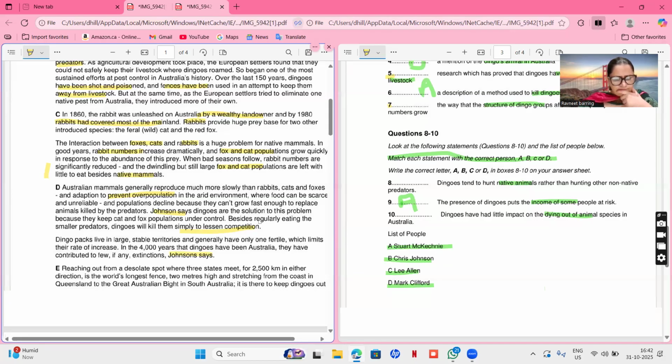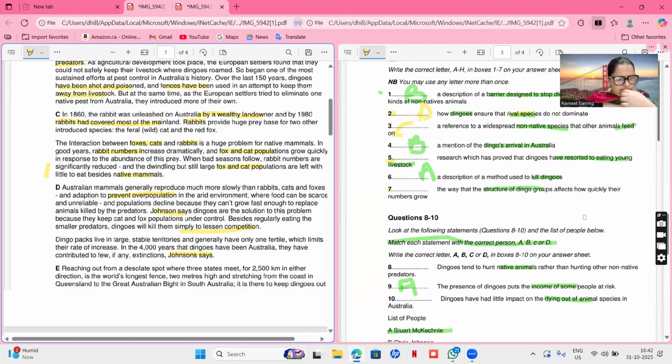All right. So let's read. Dingoes hunt native animals. So they are not comparing anything, native animals and non-native animals. Dingoes have little impact on dying out of animal species. And one more for D could be this structure. Because they are saying that dingo packs live in large stable territory, like in which kind of colonies they are living, due to which the fertility or something is getting impacted, which limits their rate of increase. Dingoes have been said to have contributed to few or any extinctions.